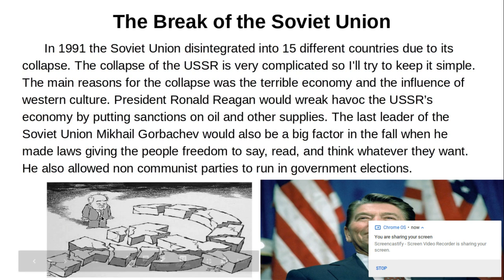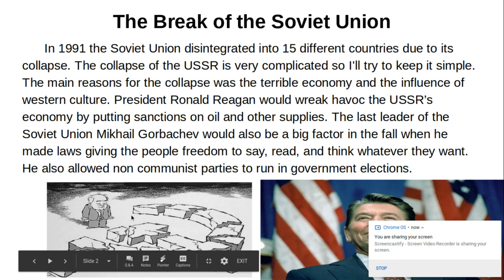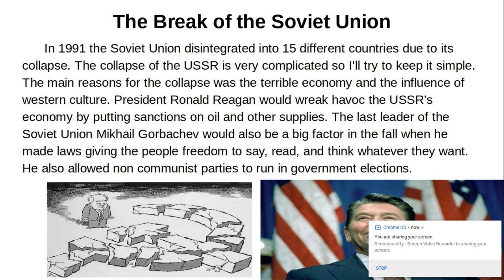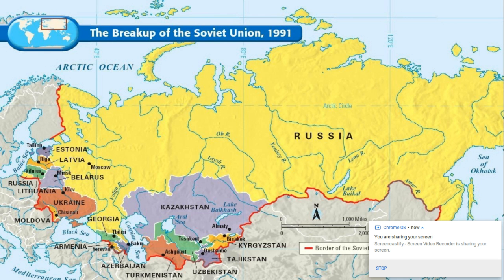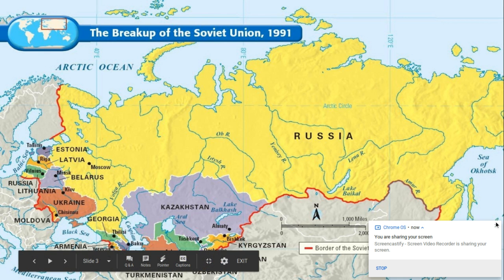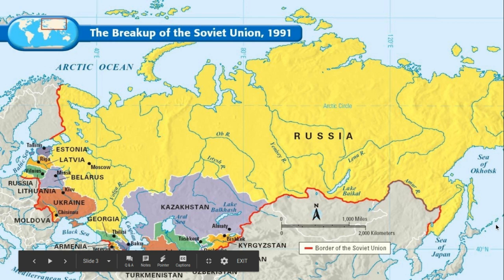As you can see here, here's a picture of Mikhail Gorbachev and the Soviet symbol in pieces. As you can see, there are 15 different broken pieces, symbolizing the 15 different countries the Soviet Union broke into. Here is President Ronald Reagan, who had a big part in the collapse of the USSR. This is the Soviet Union map of the different countries it broke into. As you can see, all the eastern countries over here, and then Russia becoming its own separate country.